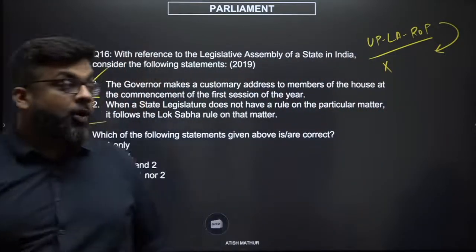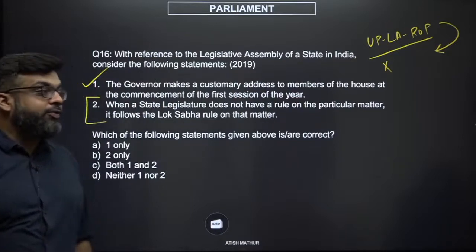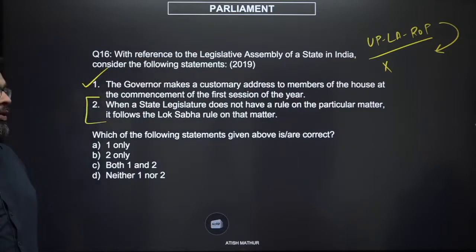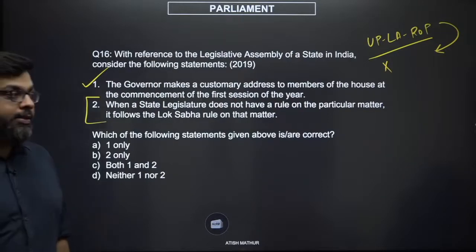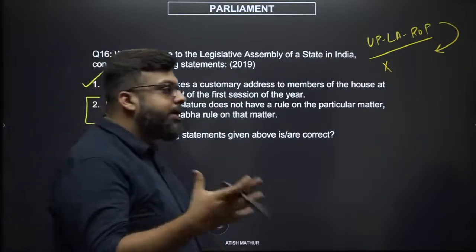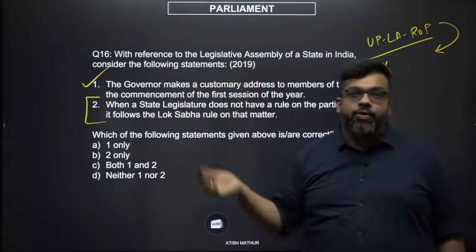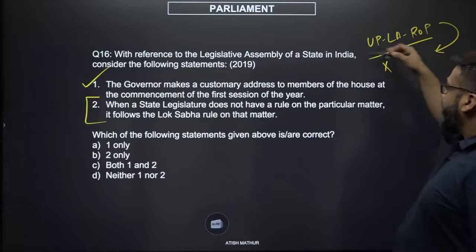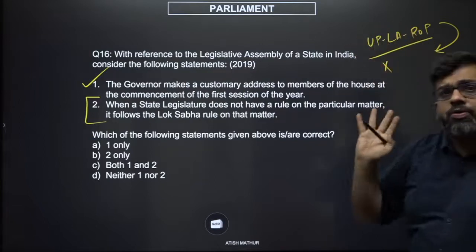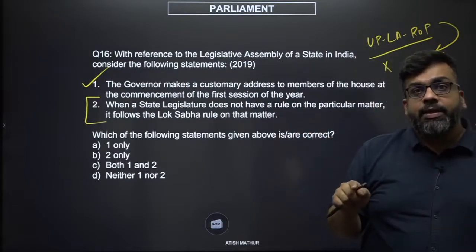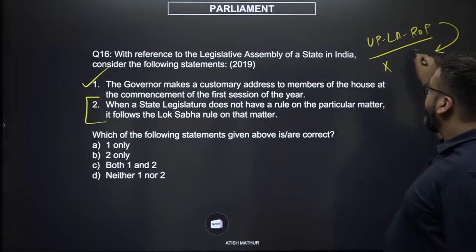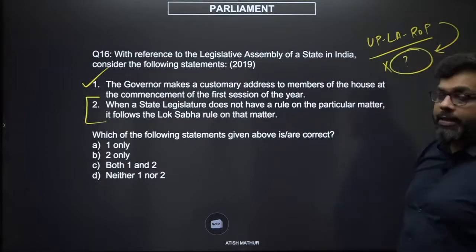The option does not say it has to follow the Lok Sabha rule under all circumstances. It says it follows it on that matter. Now, this could mean that if it wants to, it can choose not to, or it can make its own rule of procedure. You have absolute freedom to make your own rules of procedure, but you haven't. Which means if you haven't made a rule of procedure, this seems to be vacant.